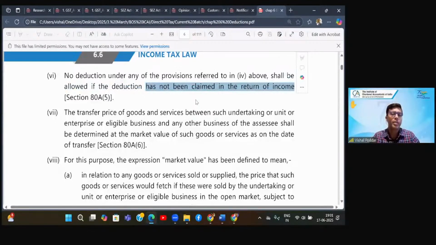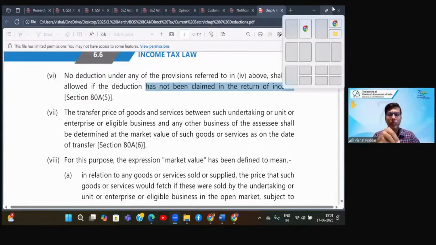It means if you forget to claim that deduction by showing it in your returns, when you are preparing your returns, you have shown all the 5 heads, but below that, that is below GTI, you forgot to fill in the details of deduction. Deduction is not automatic. This is what this point means. If you fail to show the deductions in your returns, the deductions are gone. You will not be allowed the deduction.